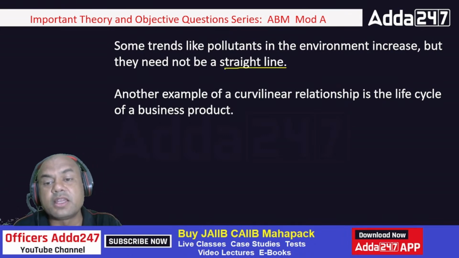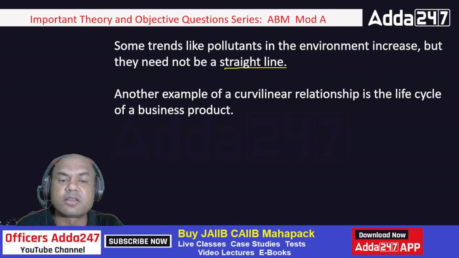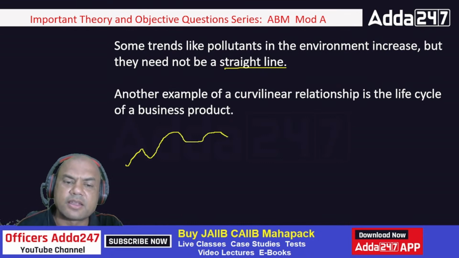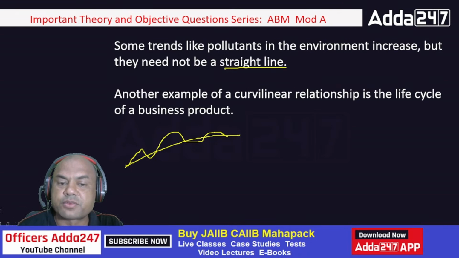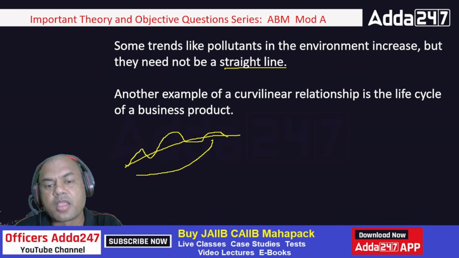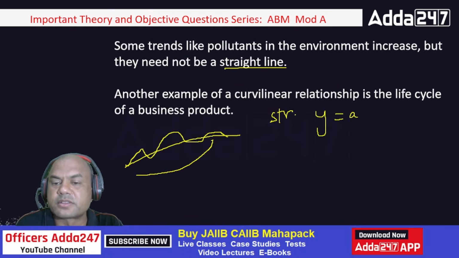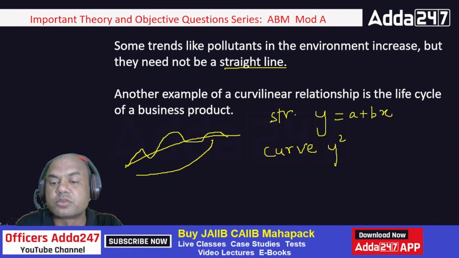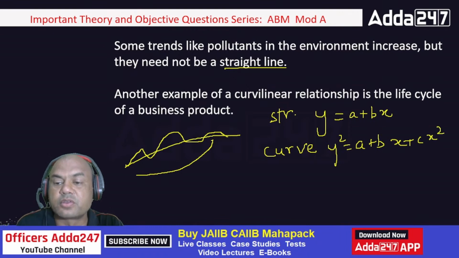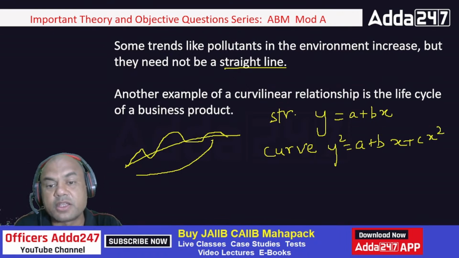Another example is curvilinear. Now, what is this curvilinear? See this. Pollution in the rivers can be something like this, or something like this. It can be a curve in this way, or in this way. Curvilinear means it's not a straight line. For a straight line, the equation is y equals a plus bx. But curvilinear means it's a curve, so it is y equals a plus bx plus cx squared. So it is a second-degree equation, and that is called curvilinear.